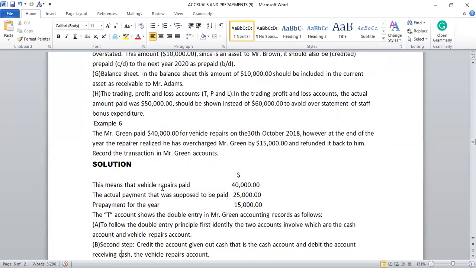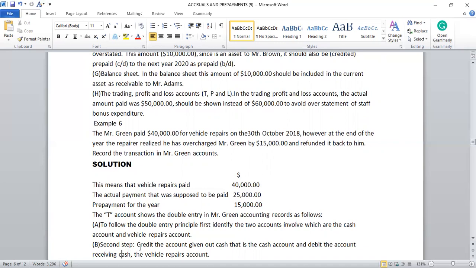This means that vehicle repairs paid were $40,000. The actual payment that was supposed to be paid, $25,000. Prepayment for the year, $15,000. The T account shows the double entry in Mr. Green's accounting records as follows. A, to follow the double entry principle, first identify the two accounts involved, and they are the cash account and the vehicle repairs account.